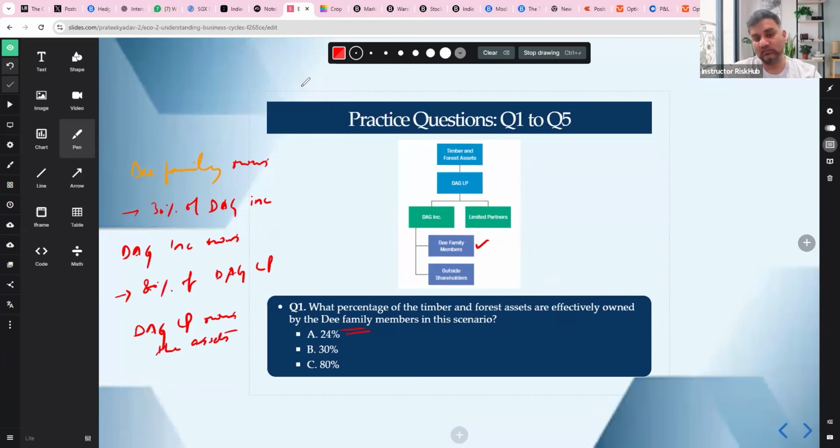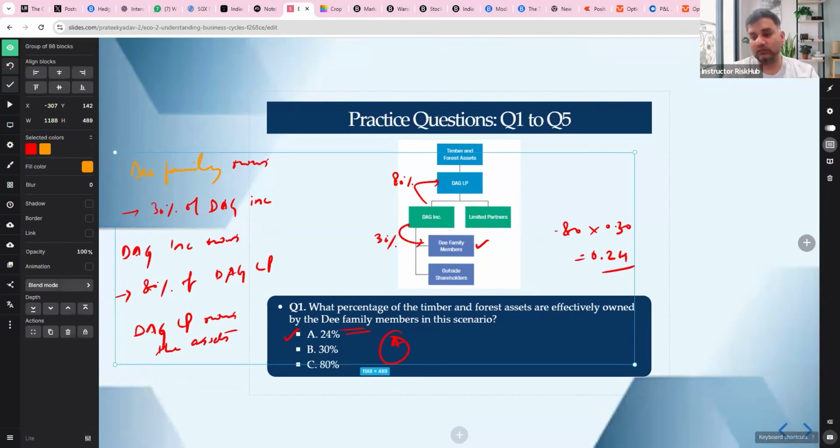The relation between DAG Inc. and D family members is 30%, and the relation between DAG Inc. and DAG LP is 80%. The idea is just to multiply: 0.80 times 0.30 is 0.24, so 24%. Very straightforward, very easy. You have to take out the information which is given in the question.